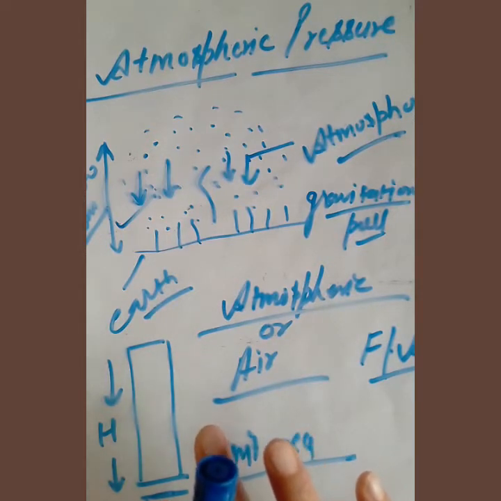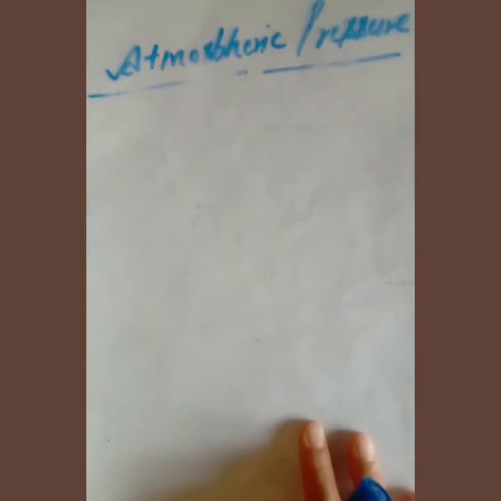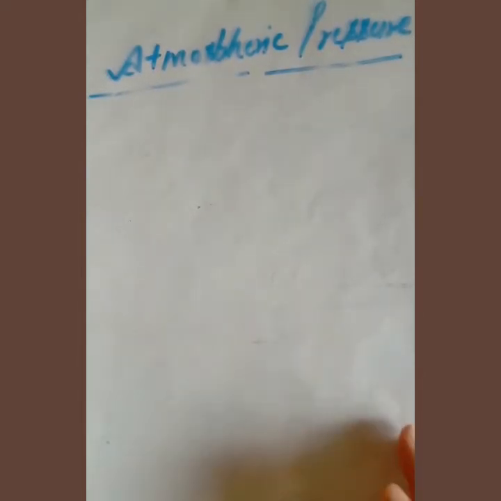Now I am saying that we all are bearing this large atmospheric pressure all the time. But why do we not normally feel this huge pressure? Because inside our body we have fluids, right? So they are also exerting pressure outside.